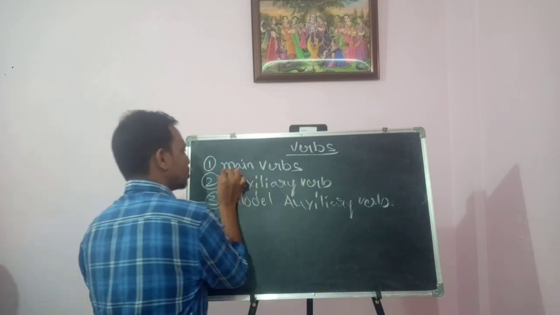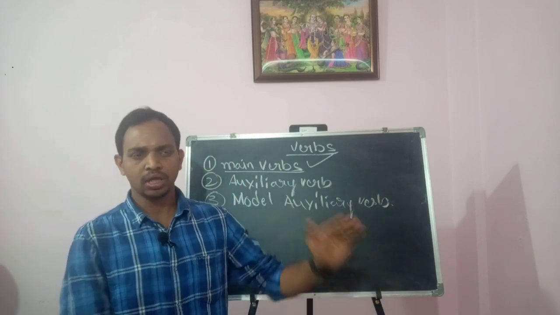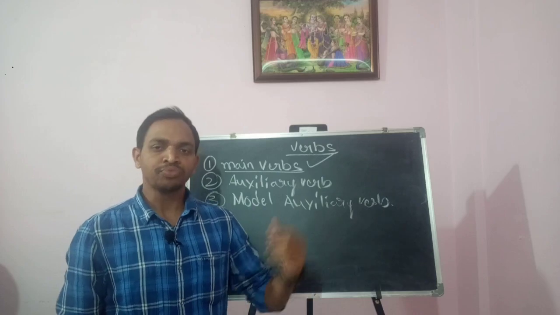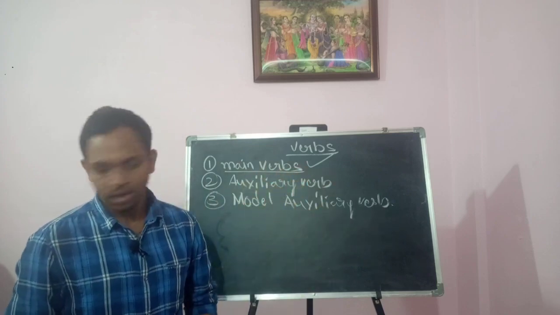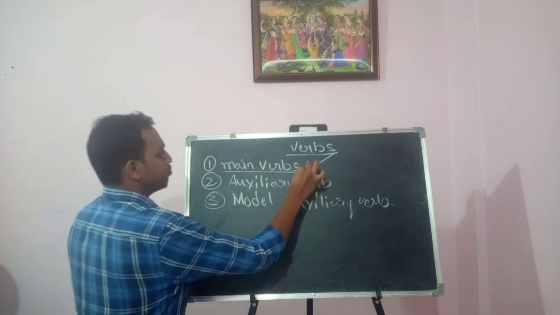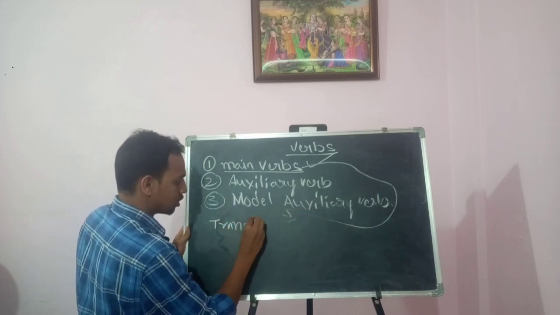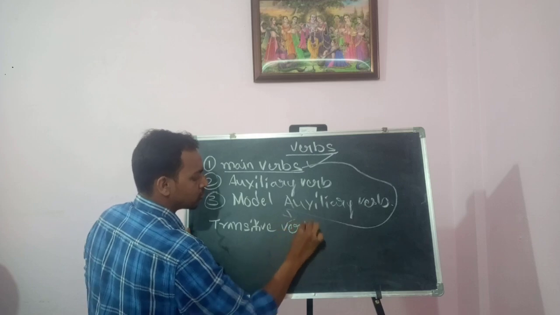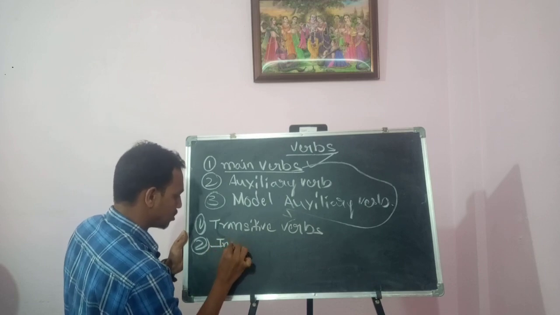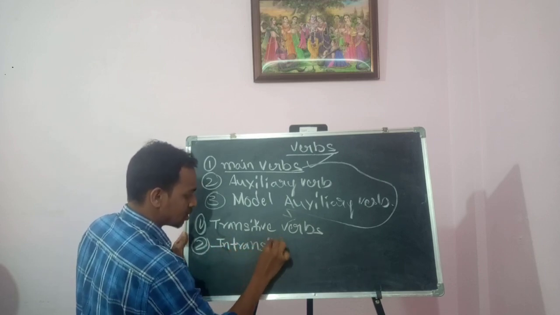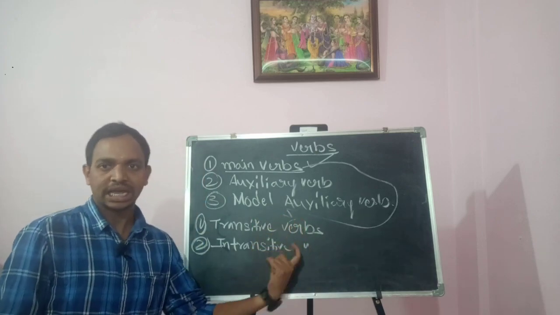So firstly we have to discuss main verbs. In main verbs we can discuss regular verbs and irregular verbs, which we already discussed in the previous video. So now in this video we have to discuss two different types of verbs. What are they? We'll know. Main verbs are transitive verbs, and the second one is intransitive verbs. These are the two important types of verbs.